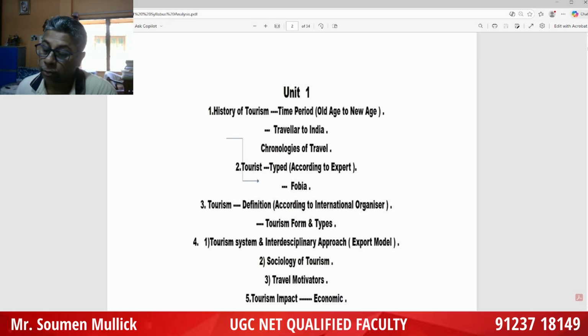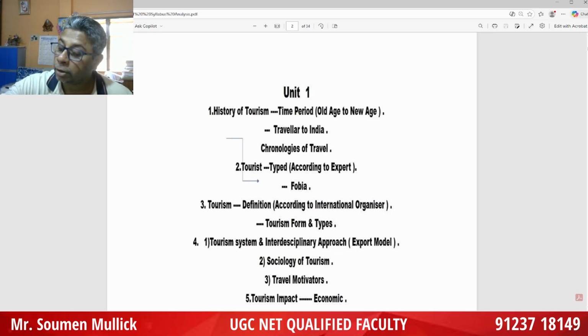So these are the Egyptian travel, the Egyptian history of travel, 4850 BC to 715 BC. Shang Dynasty, the trade route of the Far East, 1760 BC to 1027 BC.